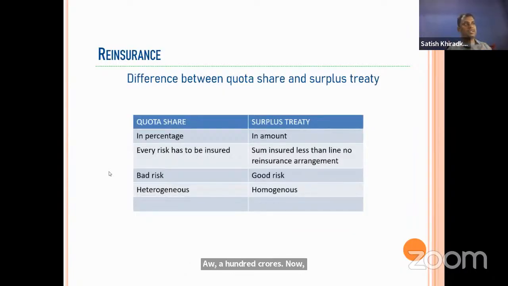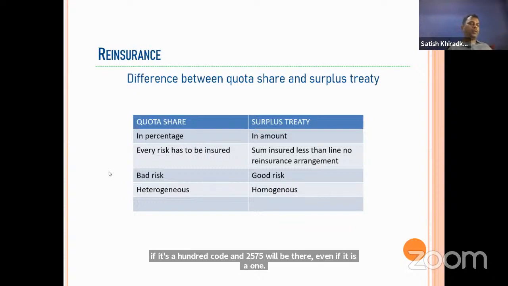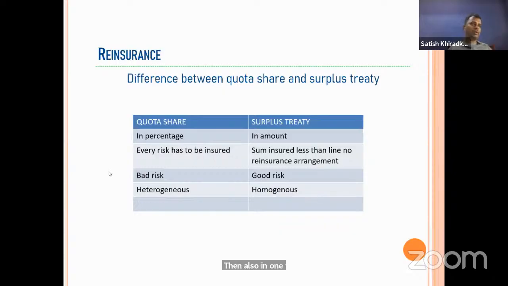Now, quota share suggests that 25% of each and every risk will be retained and 75% will be transferred. So if it's 100 crore, then 25-75 will be there. Even if it is 1 lakh, we will keep only 25,000 and 75,000 will be transferred, because in quota share each and every risk needs to be reinsured.